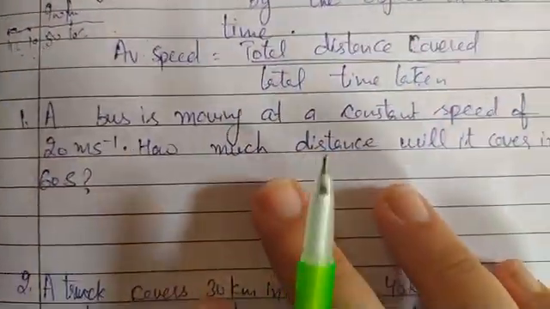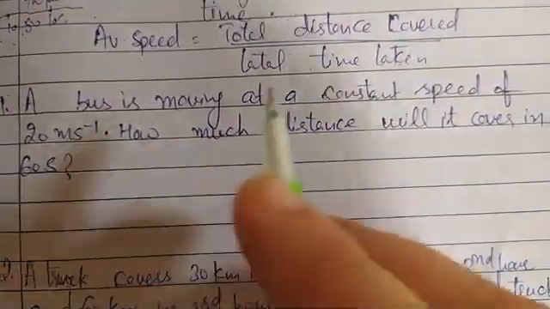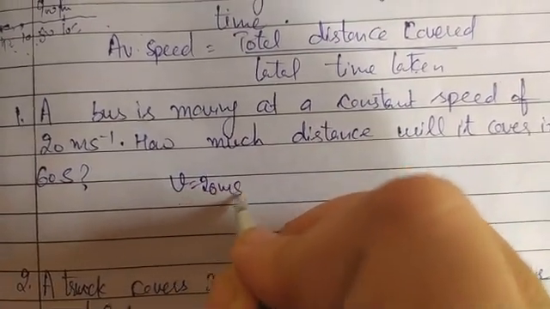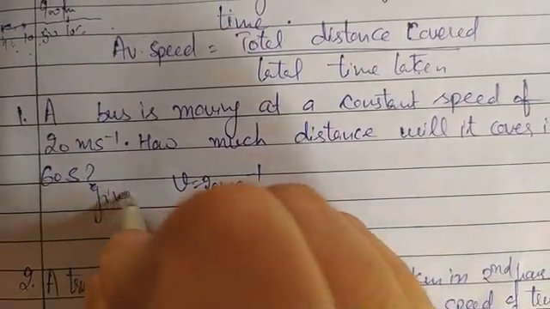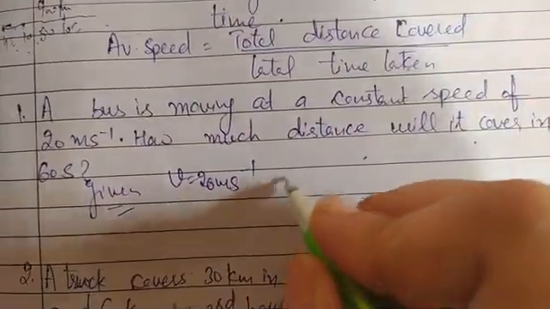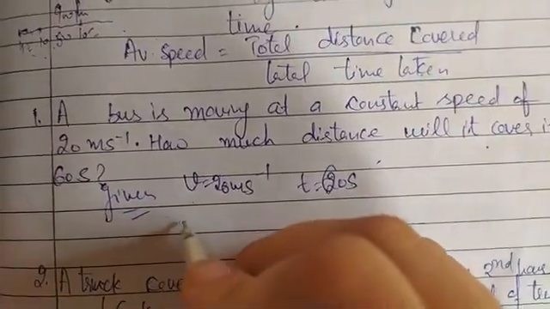Next are some numericals based on the average speed. A bus is moving at a constant speed of 20 meters per second. Speed is 20 meters per second. Here we will write the given things first. This is given. And how much distance will it cover in 60 seconds? That means time is given, that is 60 seconds. So we have to find out the distance.